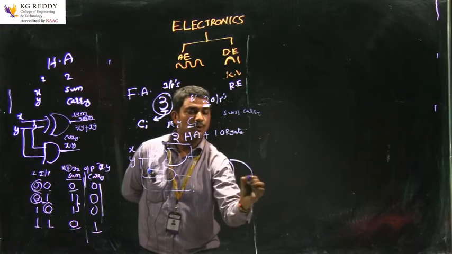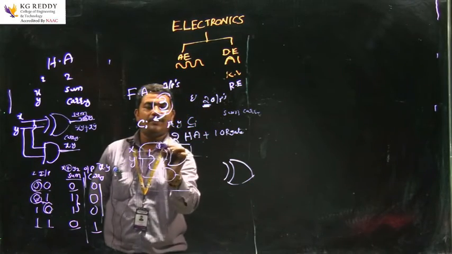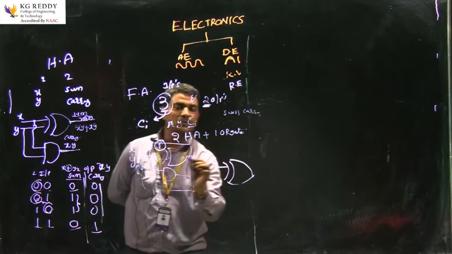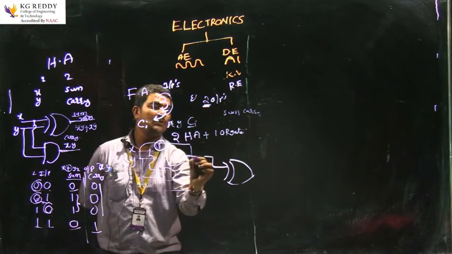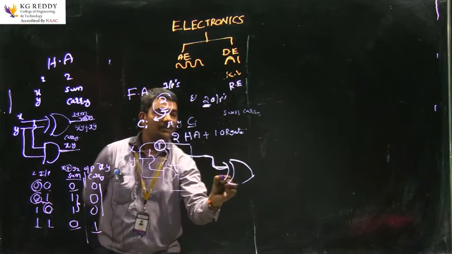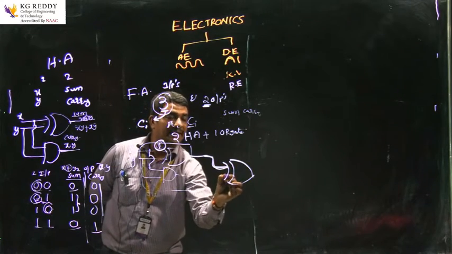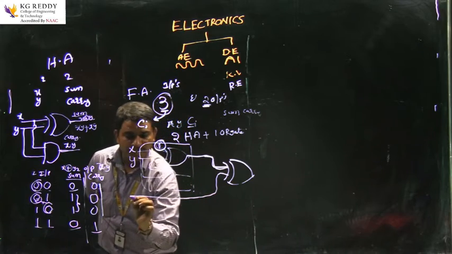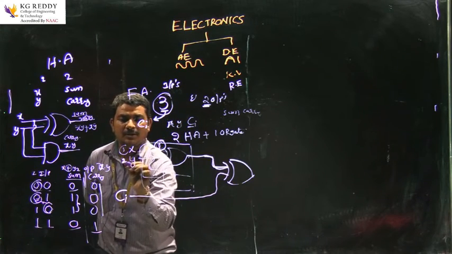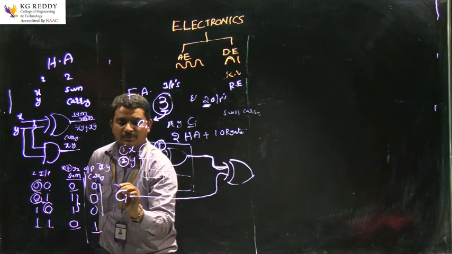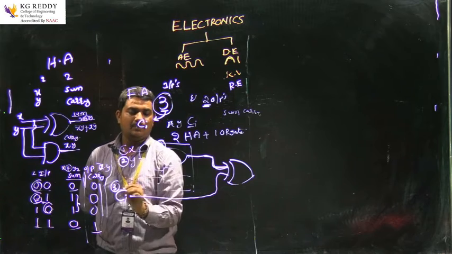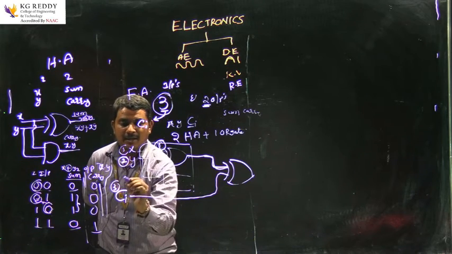Full adder means 2 half adders: this is the first half adder and the second half adder. The output of the first half adder's exclusive OR gate goes to the second exclusive OR gate's input. The second exclusive OR gate's second input is carry input, that is the third bit. X is the first input, y is the second input, and the third input is the carry input, Ci.